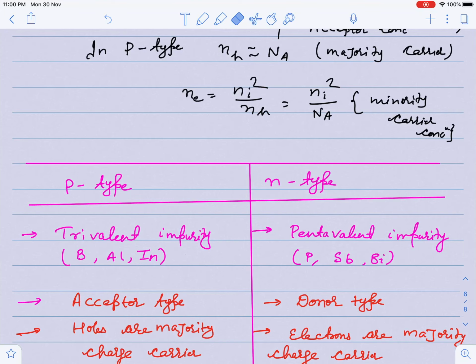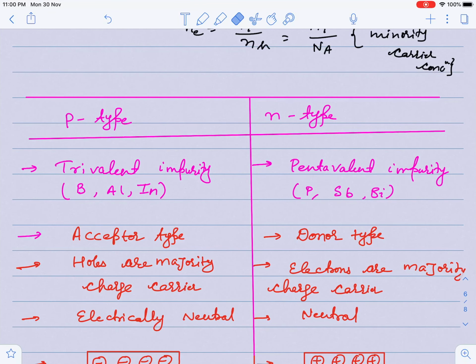So P type semiconductor can be formed by adding trivalent impurity. If we add trivalent impurity to an intrinsic semiconductor, you get a p-type semiconductor, and if you add pentavalent impurity to an intrinsic semiconductor, that is an n-type semiconductor. I have given examples: BAlIn, boron, aluminium, indium. These are the examples of trivalent. Phosphorus, antimony, bismuth, these are the examples of pentavalent. These are acceptor type impurity.